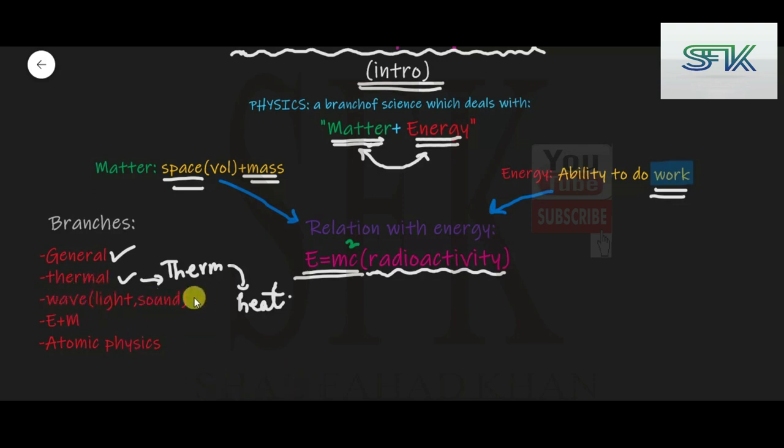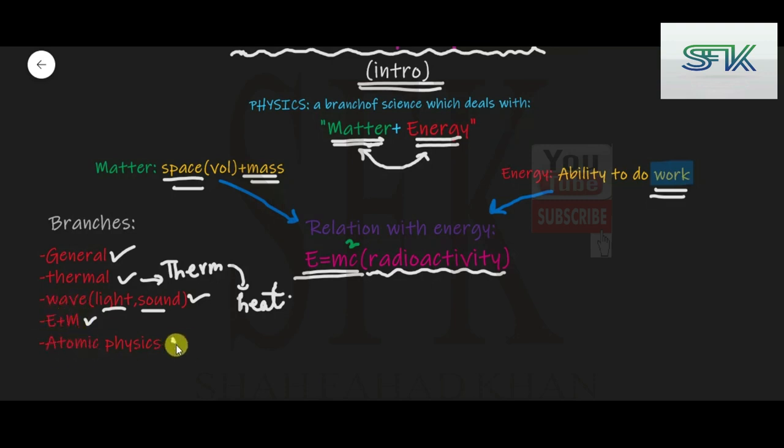Physics can be applied to waves as well. By the way, light and sound are both waves, and they both have wave properties. We also have a chapter on waves. Then electromagnetism. Light, for example, is an electromagnetic wave, and we are going to talk about that in detail.